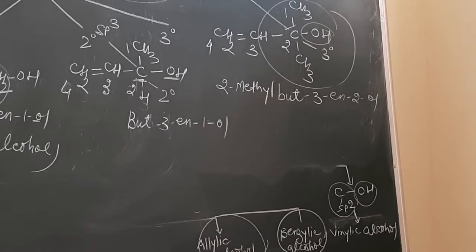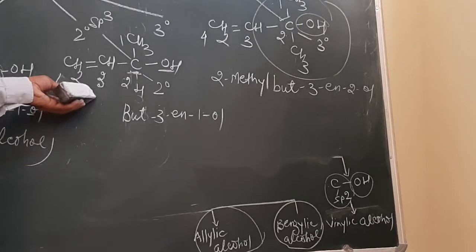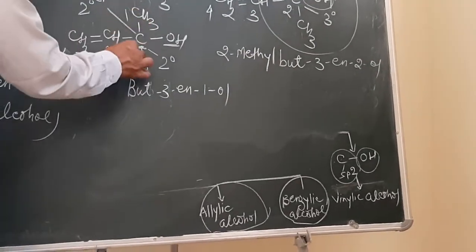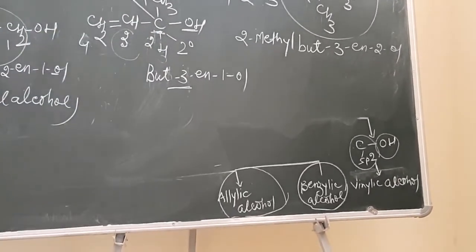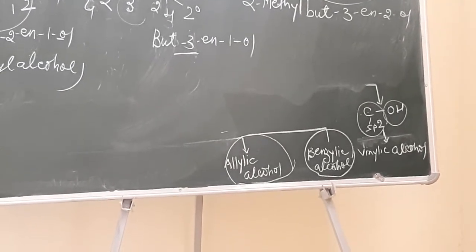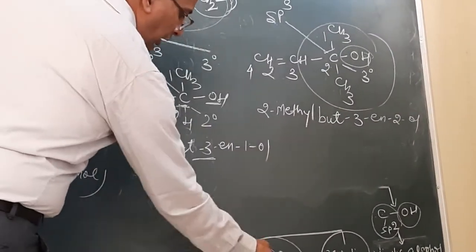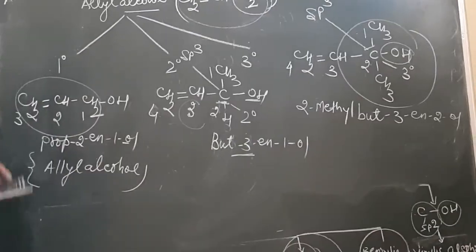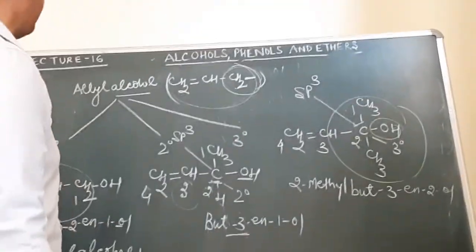So allylic alcohol can be classified into 1 degree allylic alcohol, 2 degree allylic alcohol, and 3 degree allylic alcohol. I made the correction over here in the nomenclature. This is 1, 2, 3. At what position is the double bond present? 3. So it will be but-3-en-1-ol. So monohydric alcohols are classified as 1 degree, 2 degree, 3 degree. They can be classified as allylic alcohol, and allylic alcohol can again be classified as 1 degree, 2 degree and 3 degree. Then monohydric alcohol can also be classified as benzylic alcohol.